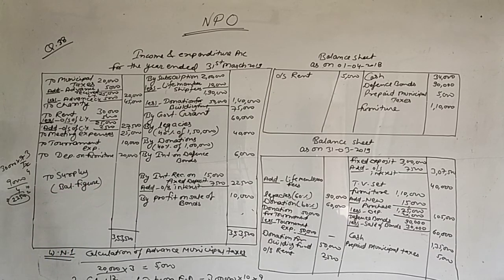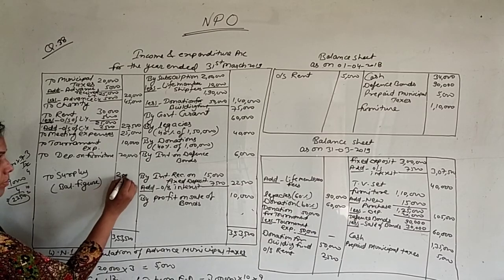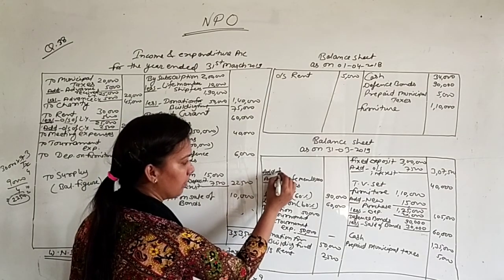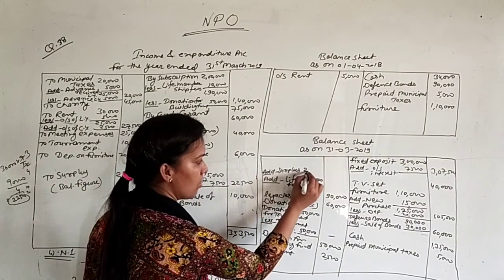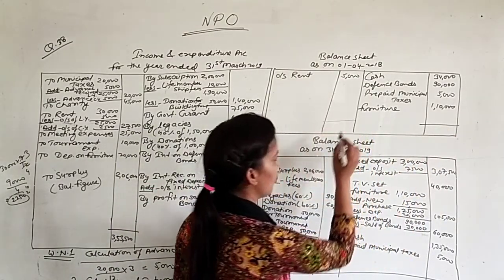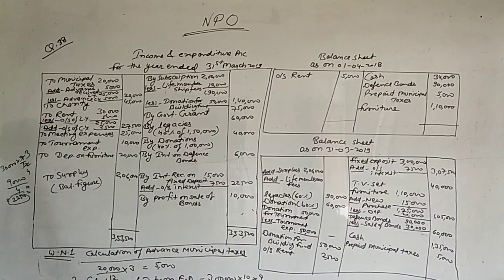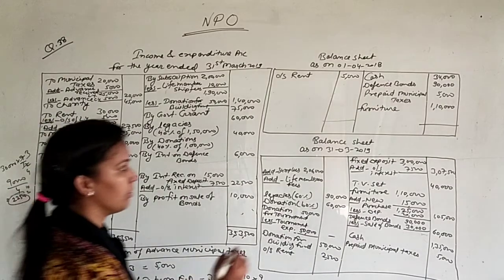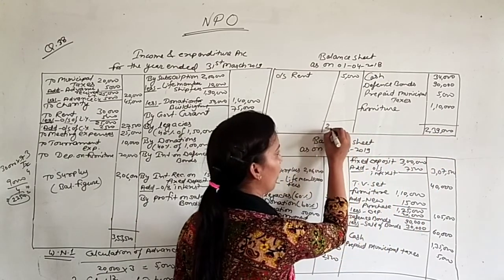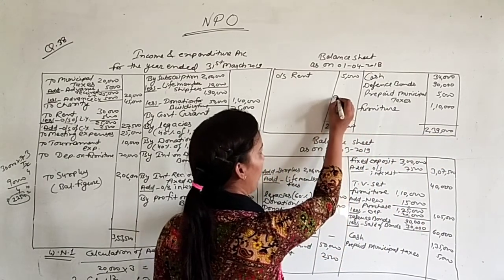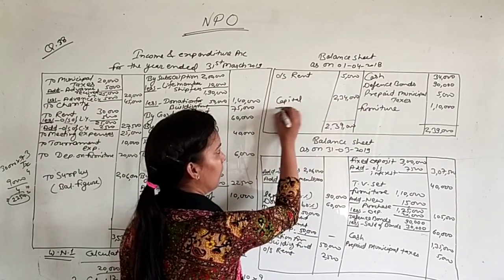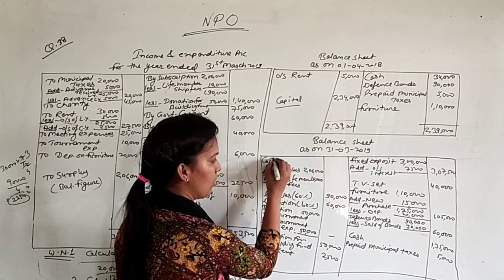Surplus amount you will get 2,06,000. This surplus amount will be added to your capital fund. Surplus 2,06,000. Now do the total of the opening balance sheet. It will be 2,39,000. And now the balancing figure is your opening capital 2,34,000. This 2,34,000 is your capital fund.